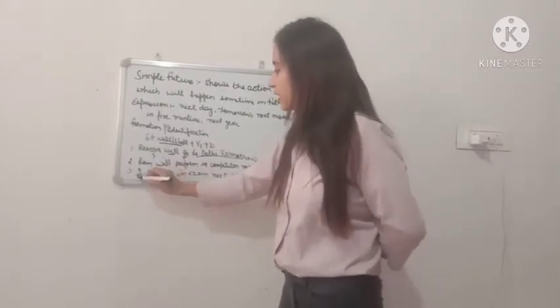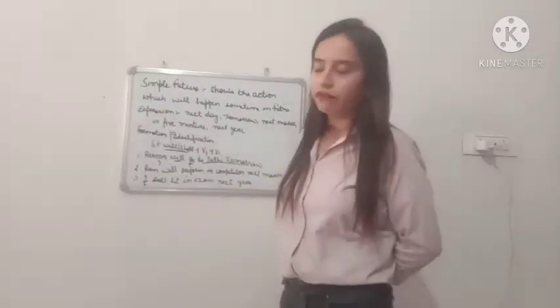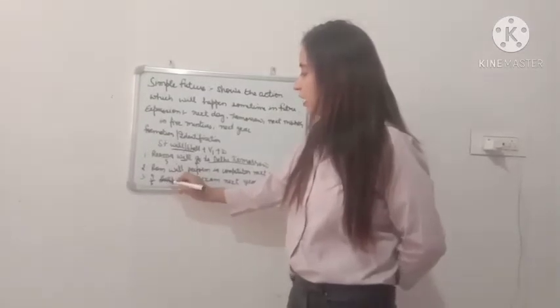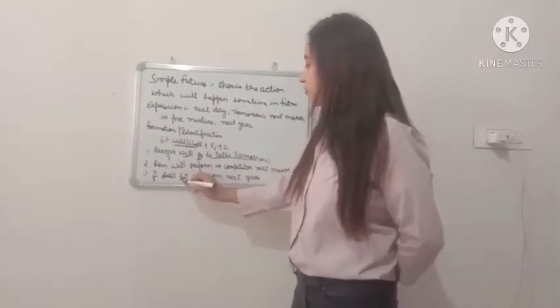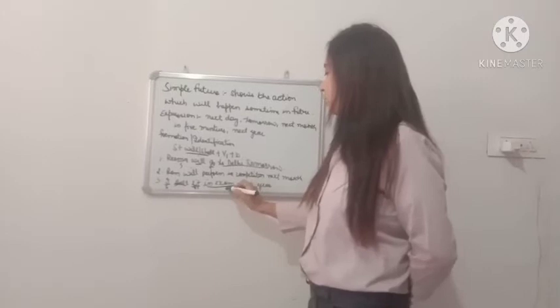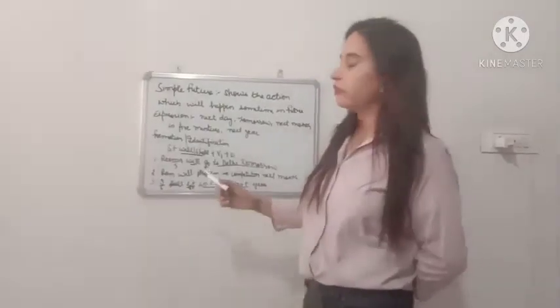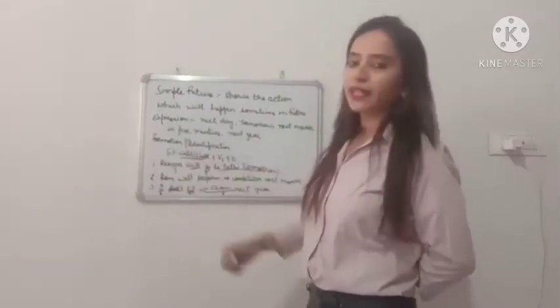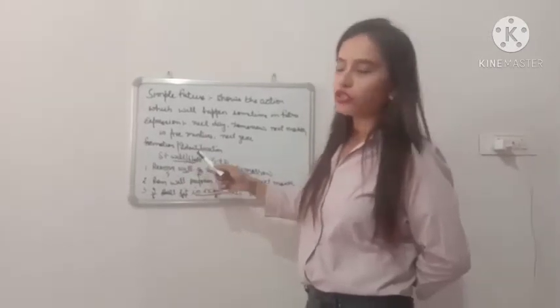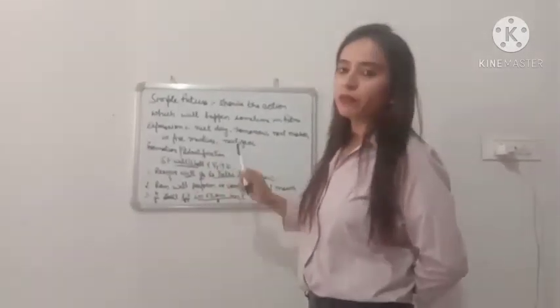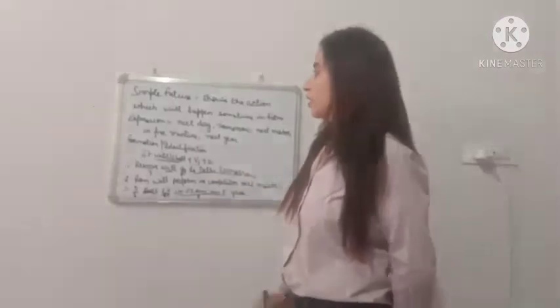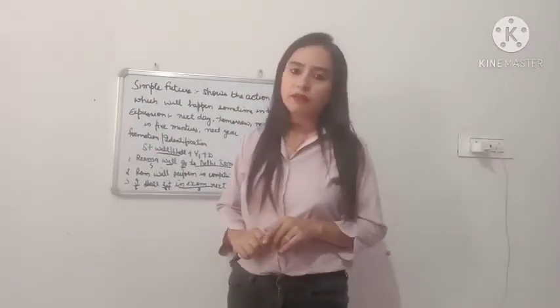Here our subject is I, and with I and we, we put shall. So shall, then first form of verb, then our object. So what is the identification and formation? Subject plus will or shall plus first form of verb plus object. So this was all about simple future.